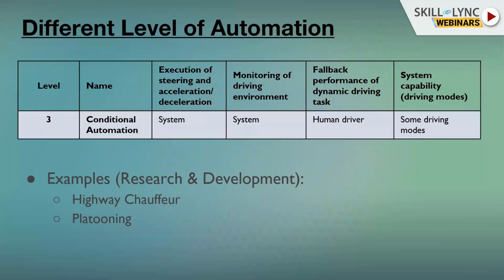And as I said before, level 3 is a level that doesn't exist right now on the market. This is the level that we have in research and development. What it means is that execution of the control command on the steering angle and acceleration and deceleration is still by the system, like level 2. Also monitoring of the driving environment is by the system, but the fallback is always by the human driver. If something goes wrong, the human driver.